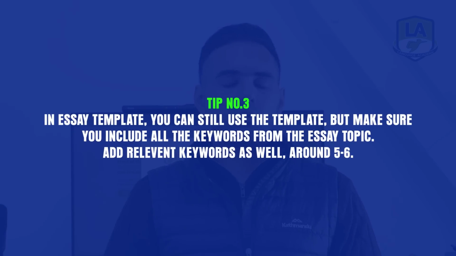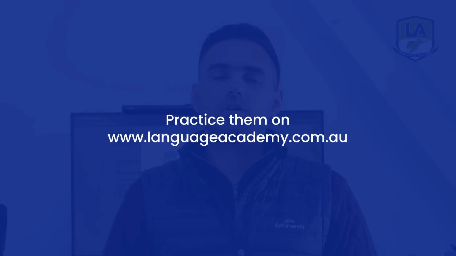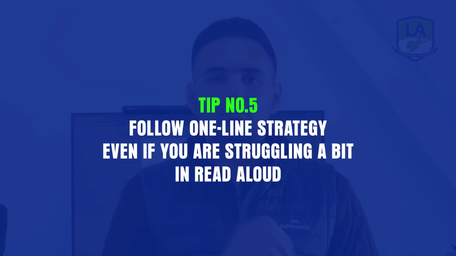In the essay template, you can still use the template, but make sure you include all the keywords from the essay topic, plus add relevant keywords as well, around 5 to 6. Then cover all the predictions for write from dictation. You can practice them on languageacademy.com.au. And last, and the most important one, is follow the one-line strategy. Even if you're struggling a bit in read aloud, that is a game changer. It will help you level up your speaking and reading scores, and you'll get your desired scores.